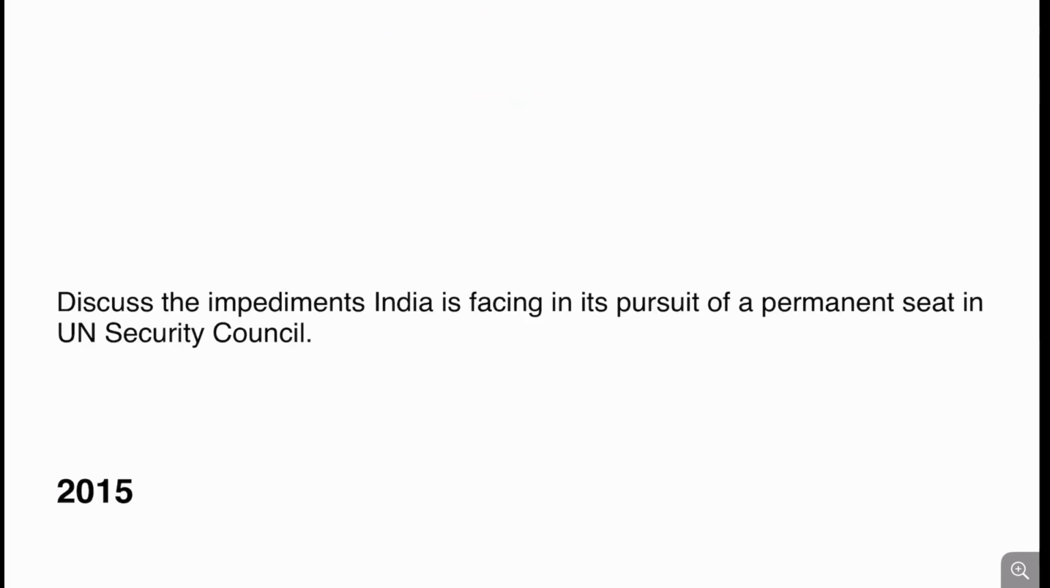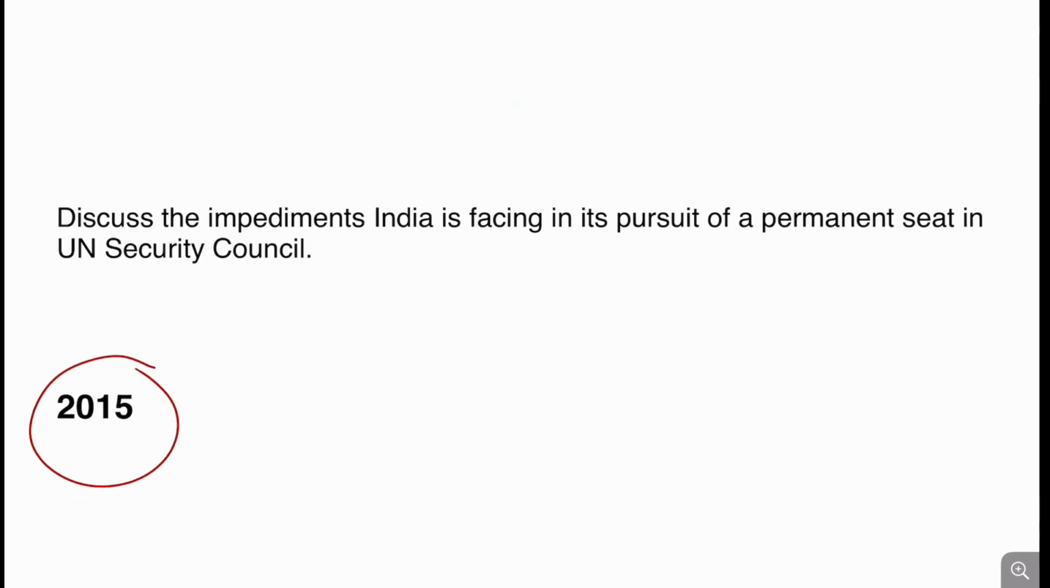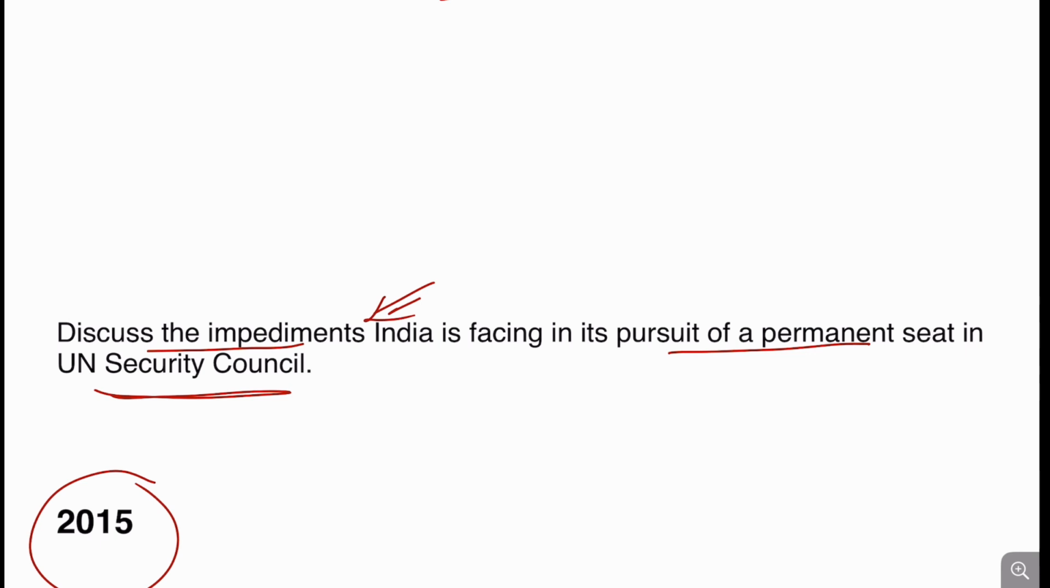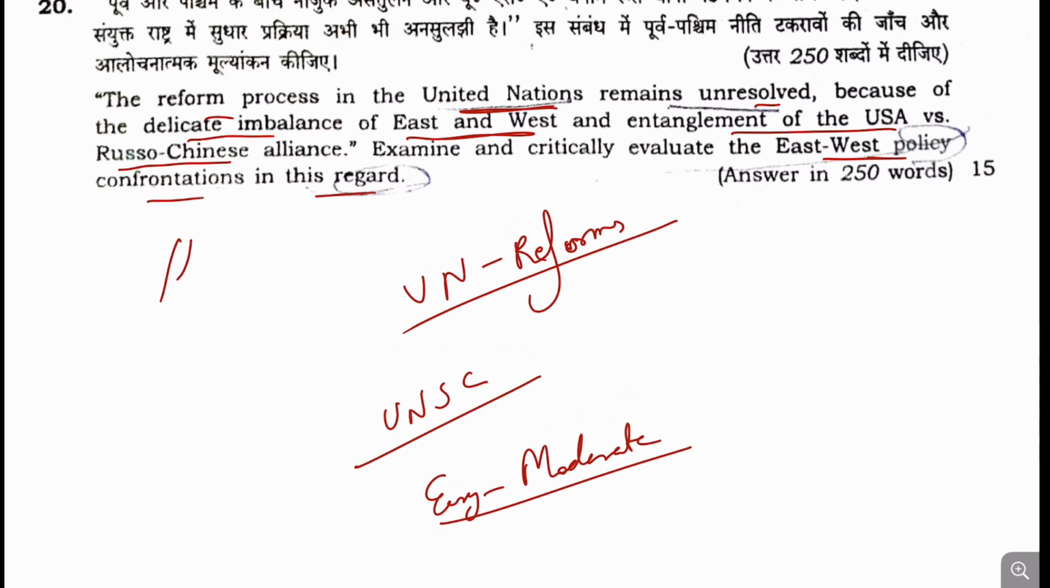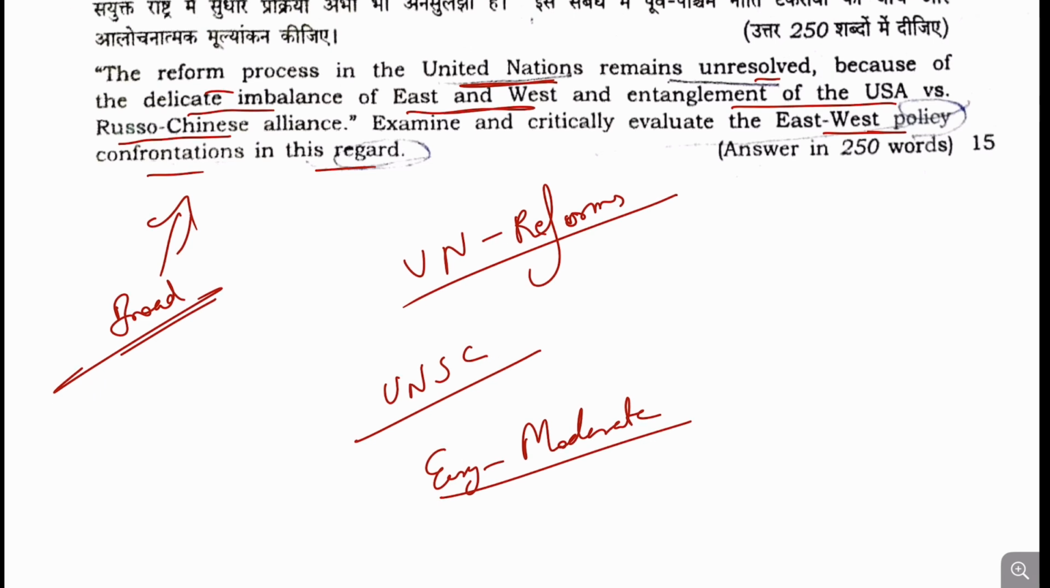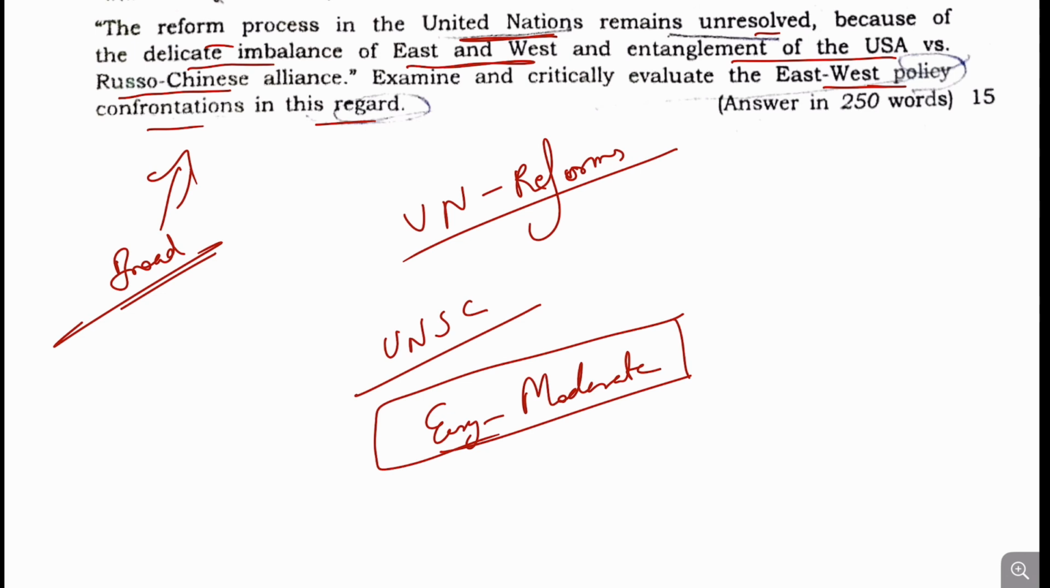And when we talk about the previous question, in 2015 also, a question was asked to discuss the impediments that India is facing in the pursuit of the permanent seat in UN Security Council. So that was a question India specific, but now this question that has been asked in GS paper 2 is very broad, right? And also you have to concentrate upon the East and West axis. So this makes it a bit challenging to write this question. Yes, but the question can be written in the exam, so that's why I categorize it as an easy to moderate question.